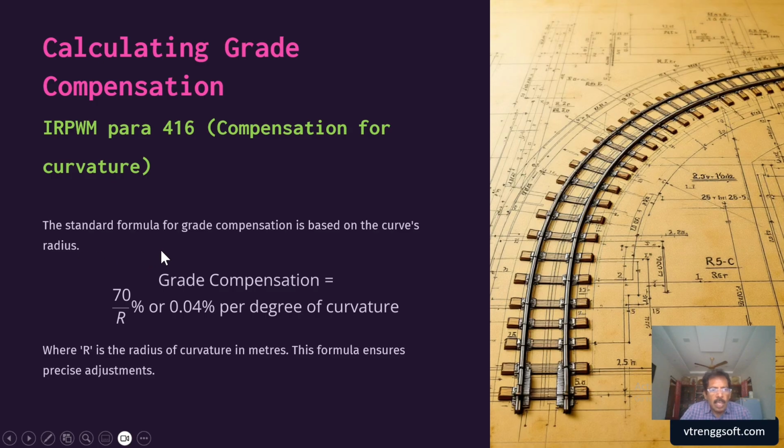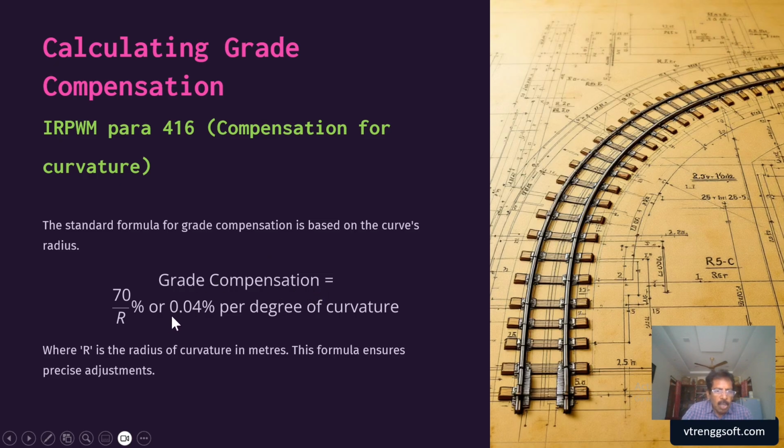We have already discussed the effect of gradient as well as curvature, in what way it affects and how much resistance it offers. The more the steepness, the more the resistance. At the same time, the sharper the curvature, the more the curve resistance. So based on that, this standard formula has been given by the Indian Railway Manual for grade compensation.